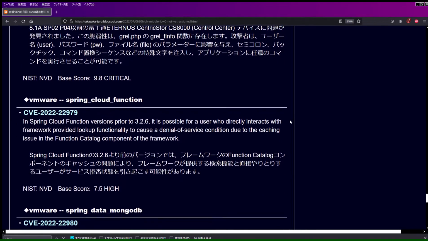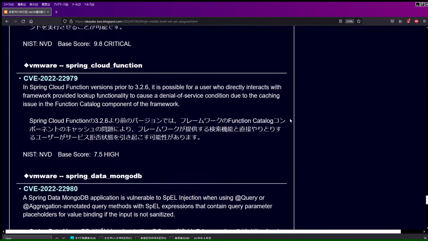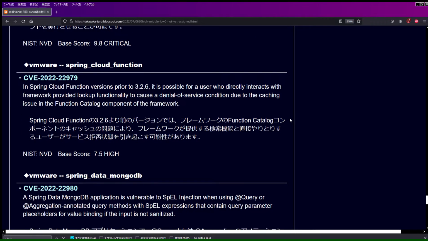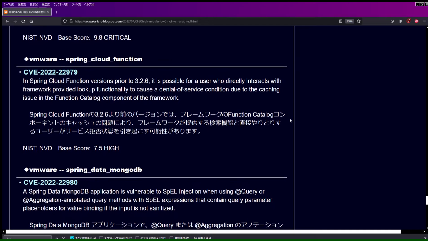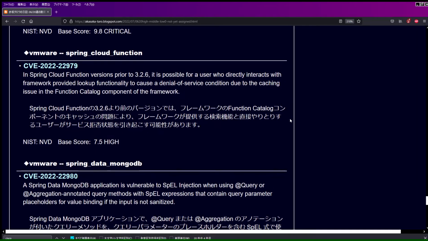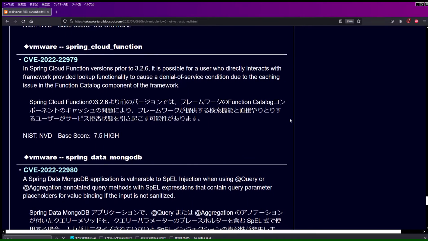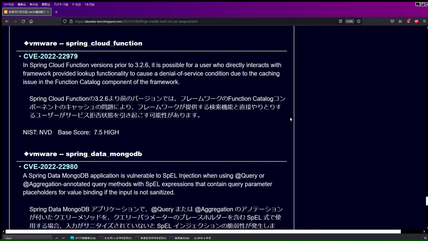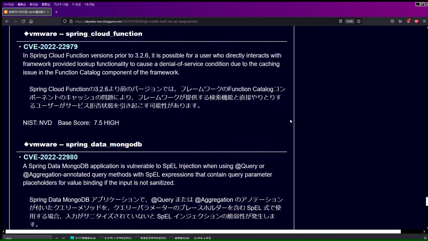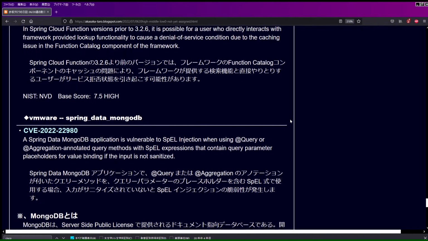VMware Spring Cloud Function. CVE-2022-22979. In Spring Cloud Function versions prior to 3.2.6, it is possible for a user who directly interacts with framework-provided lookup functionality to cause a denial of service condition due to a caching issue in the function catalog component of the framework. NIST NVD base score 7.5 high.